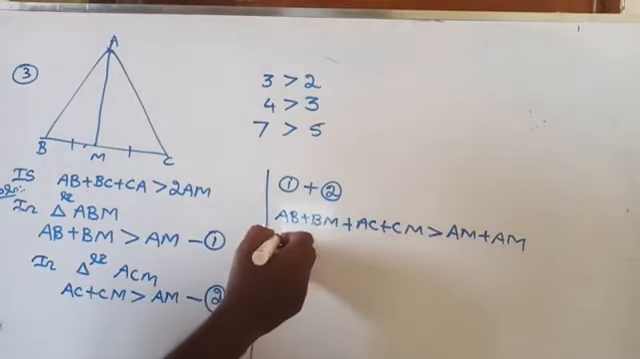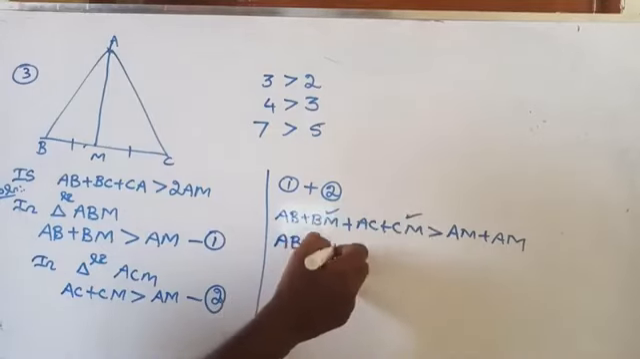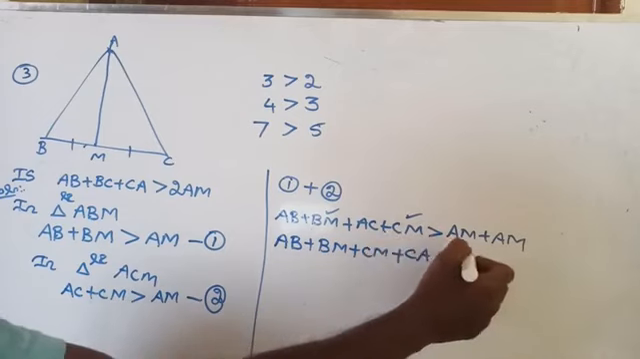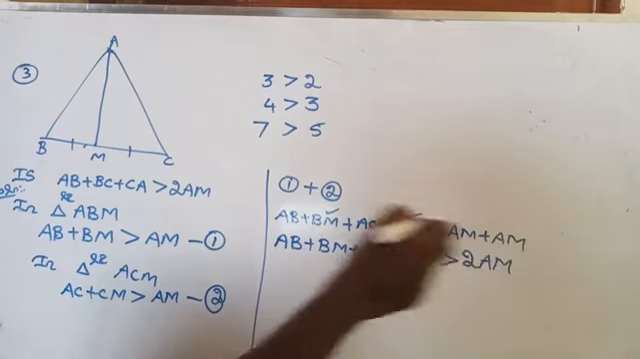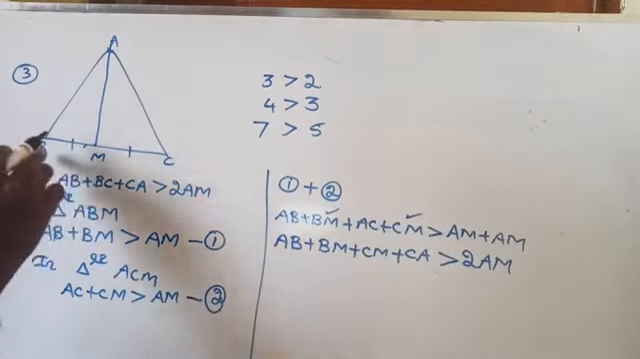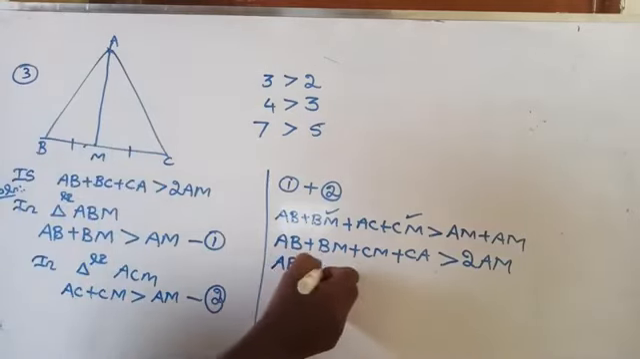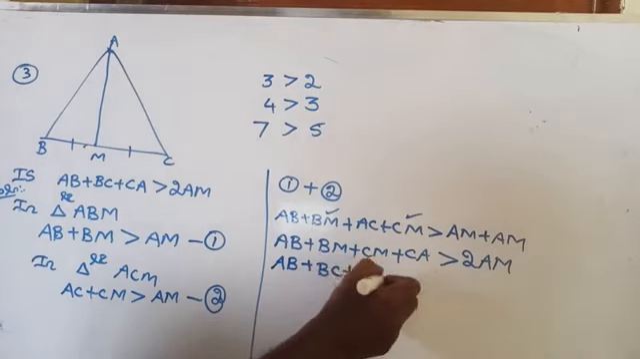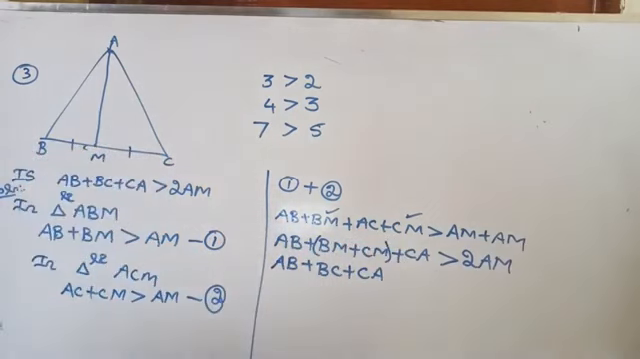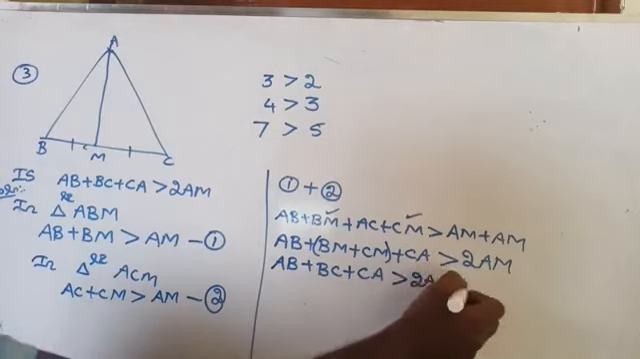Now rearrange the terms like BM plus CM plus AB plus AC. AM plus AM is nothing but 2AM. Now BM plus CM is what? BC. BM plus CM gives BC. So therefore AB plus BC plus CA is greater than 2AM.